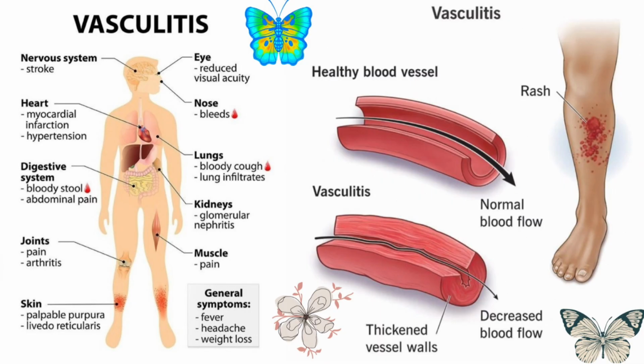Treatment. The first goal is to control inflammation rapidly and prevent irreversible organ damage. High-dose corticosteroids remain the mainstay. In giant cell arteritis, steroids must be started immediately if vision symptoms are present. For severe or ANCA-associated vasculitis, we use cyclophosphamide or rituximab to induce remission, followed by azathioprine or methotrexate for maintenance.